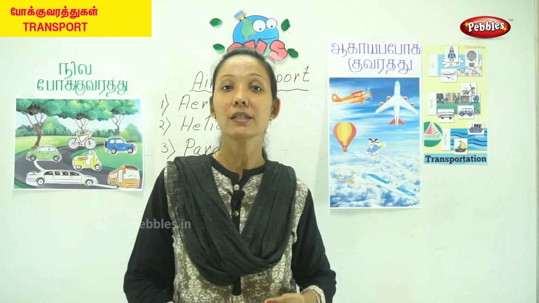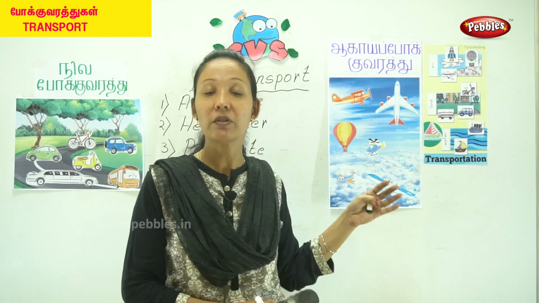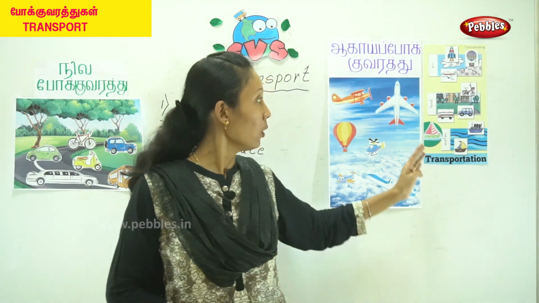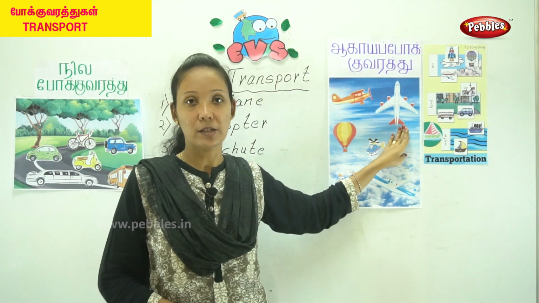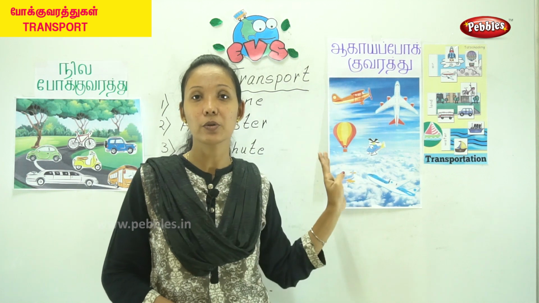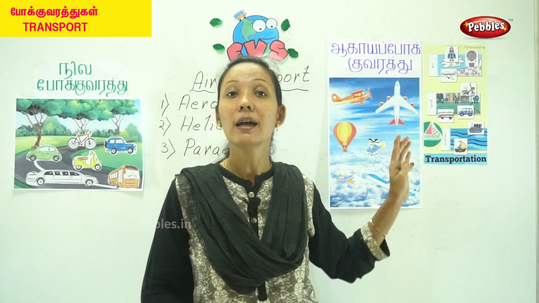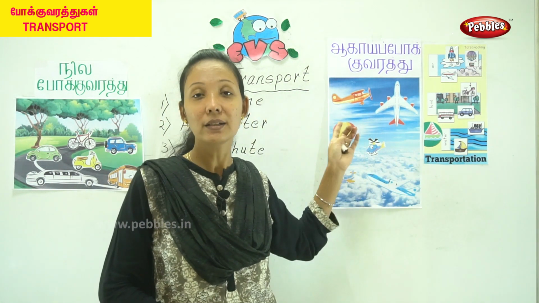But there are places that you can go by plane and which will reach fastest. So actually the aeroplane is called the fastest means of transport. Okay, in all the transports, the fastest is the aeroplane and the jet.